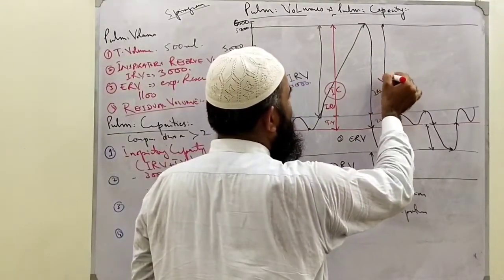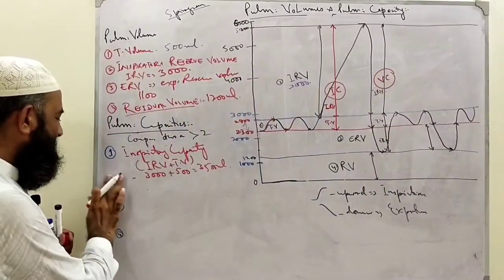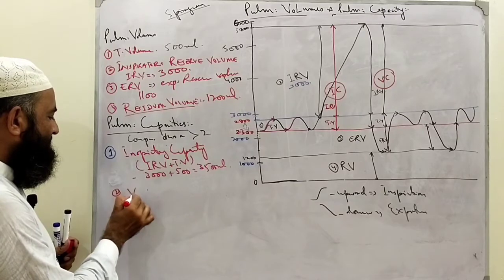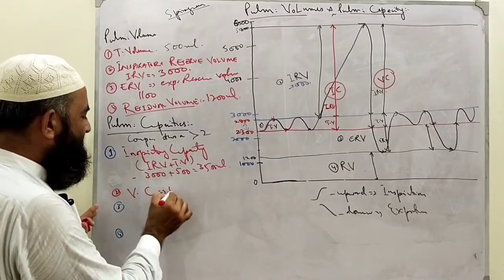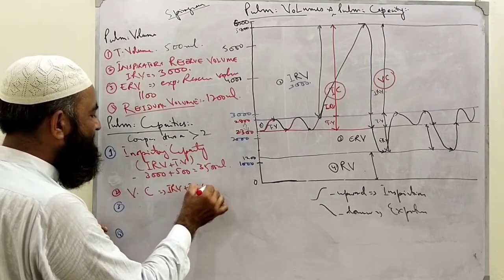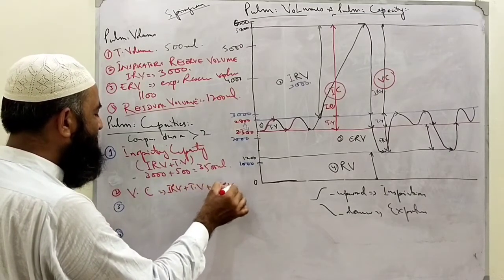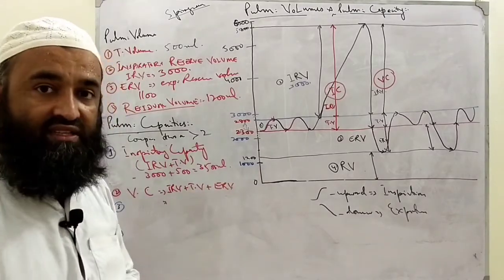This is called vital capacity. Very important, VC. Number 2. What is that? Number 2 is VC, vital capacity. Vital capacity is a combination of what? Inspiratory reserve volume plus tidal volume plus expiratory reserve volume. Can we define this? We can define this.